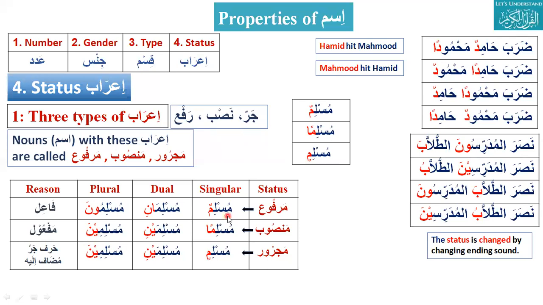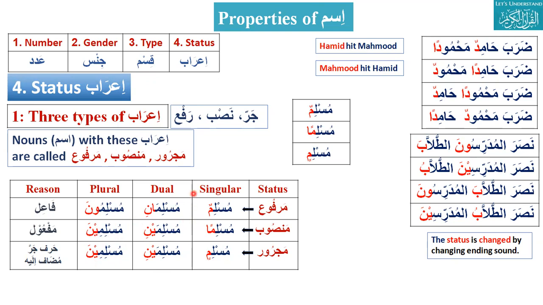Here set Nasirun, Jafar, and start from here. Nasirun, Nasiran, Nasirin. Nasirani, Nasiraini, Nasiraini. Nasiruna, Nasirina, Nasirina.